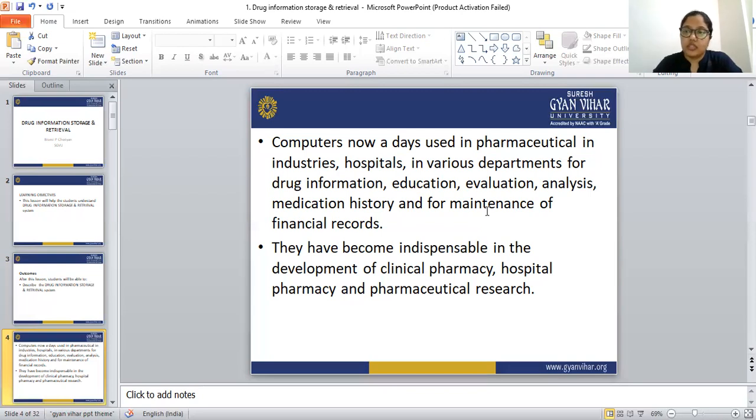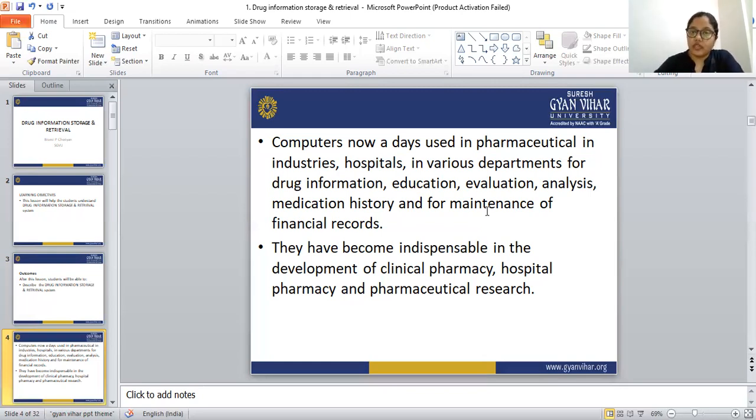Why are we using the computer? For drug information, for education, for evaluation, for analysis, for the medication history, and for maintaining the financial record. For doing all this, we are using the computer.